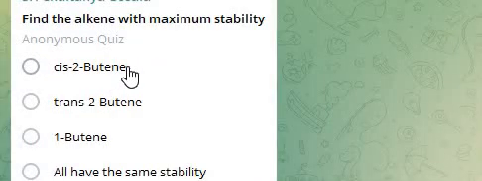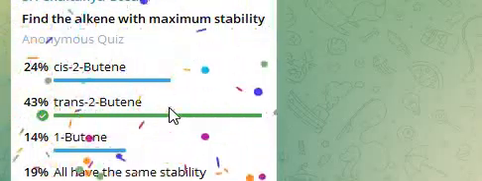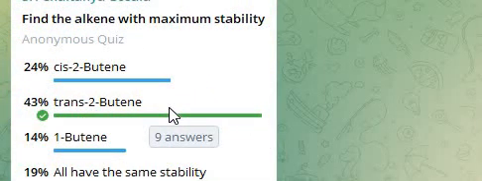Next question. Find the alkene with the maximum stability. Options: cis-2-butene, trans-2-butene, 1-butene, all have the same stability. Answer is trans-2-butene, because alkenes are stabilized by hyperconjugation, which increases with the number of alkyl substituents attached to the double bond carbons.